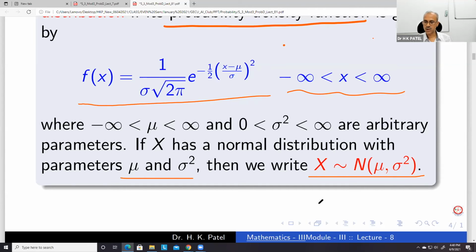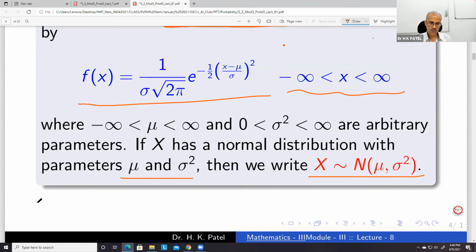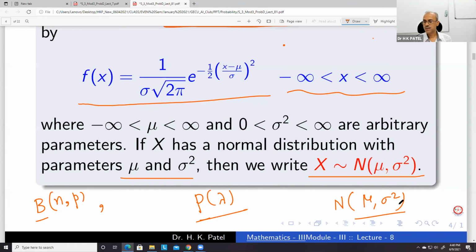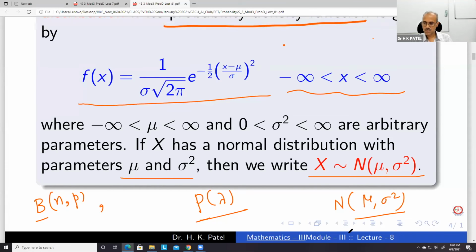So just like binomial has two parameters n and p, and Poisson has only one parameter, that is lambda. So B means binomial, P means Poisson, and N means normal distribution. Okay.